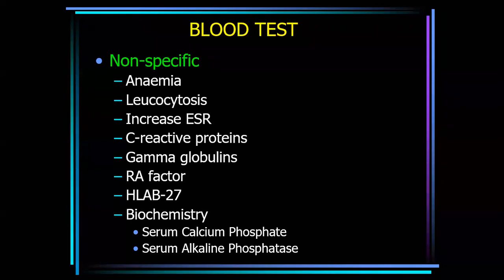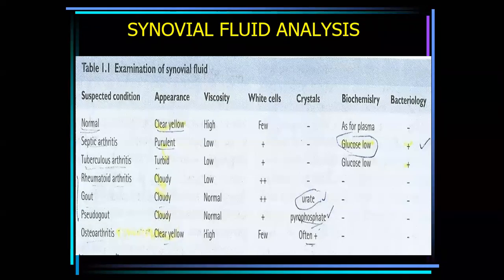Increased ESR occurs in infection, and C-reactive protein in chronic infections, then gamma globulins, rheumatoid factor, and HLA-B27 in case of ankylosing spondylitis. Bone-related investigations: calcium, phosphate, alkaline phosphatase.